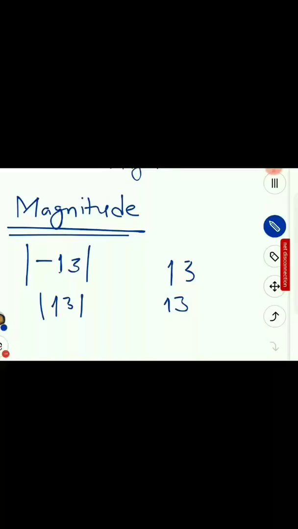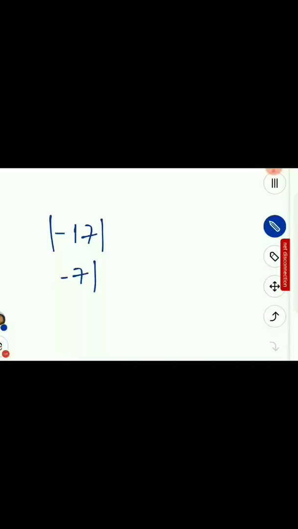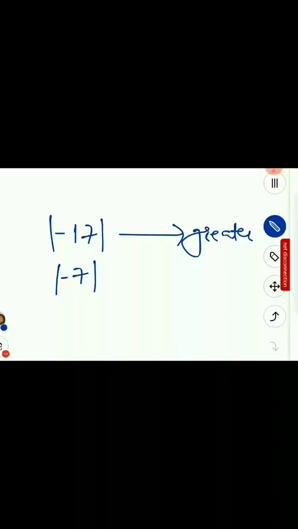So if I ask you which is greater, the magnitude of minus 17 or the magnitude of minus 7, what will you say? The magnitude of minus 17 is greater. But this is magnitude, okay? But if I ask you which number is greater, minus 17 or minus 7, what did we learn?